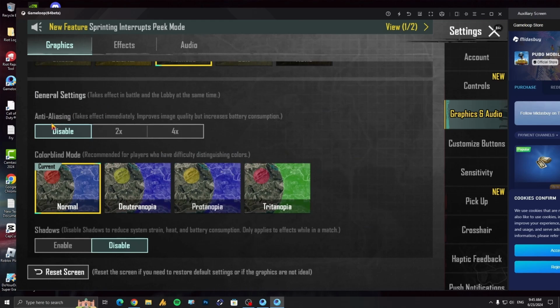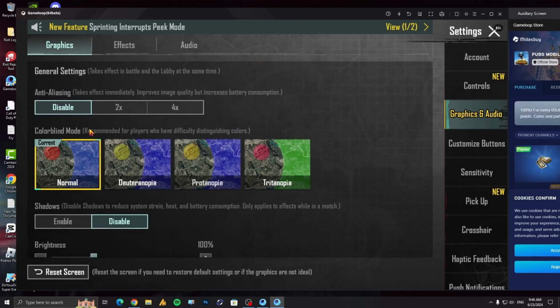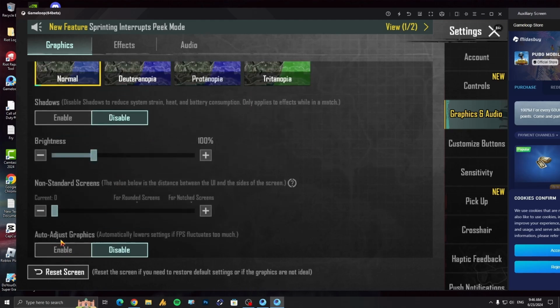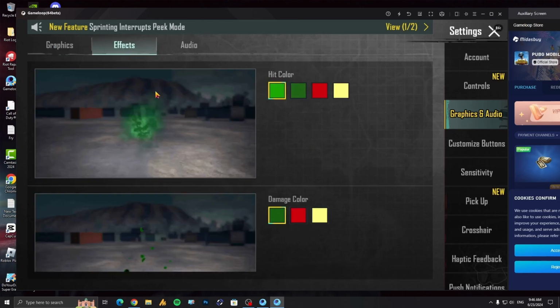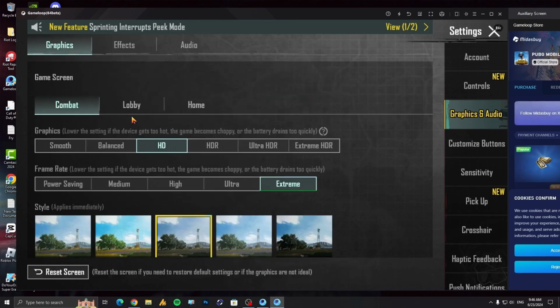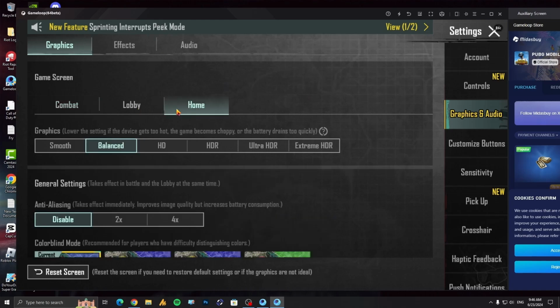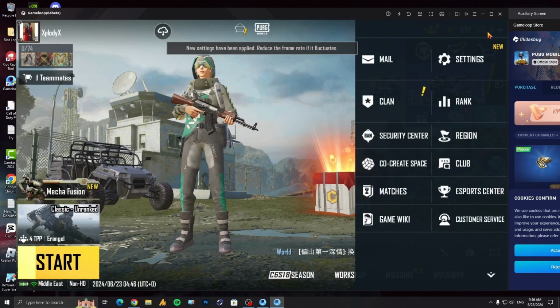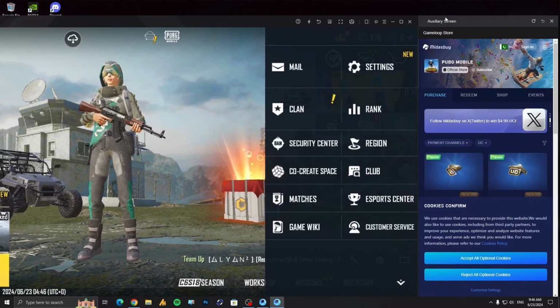Then in the general setting, anti-aliasing should be turned off, shadow should be disabled, and the last one, auto adjust graphic, should be disabled, right? Same settings you can perform in the lobby and home. Shadow disabled and auto adjust graphic disabled. Click on save. Now simply you need to restart your PC.